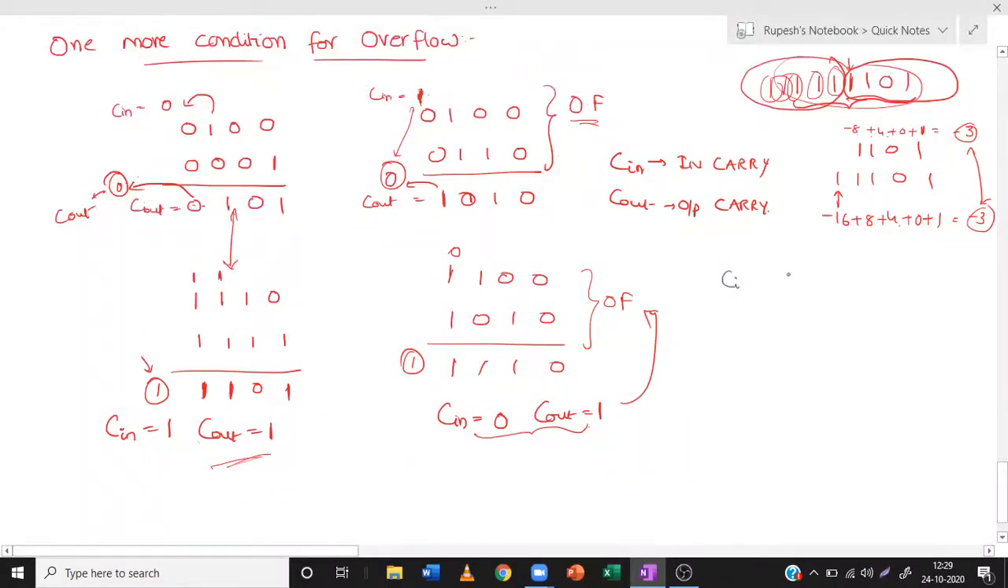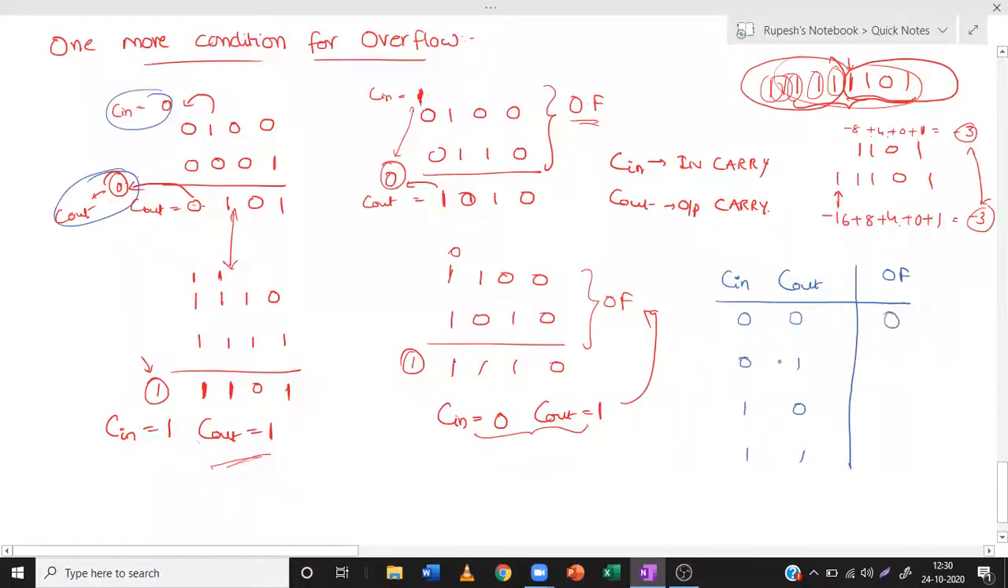C in and C out, and this is overflow. If both C in and C out are same, so we have four possible cases: 0, 0, 0, 1, 1, 0, 1, 1. C in and C out are 0, like in this case. C in is 0 and C out is 0. If both are 0, then overflow occurred or not? No, it doesn't occur. So no means 0.